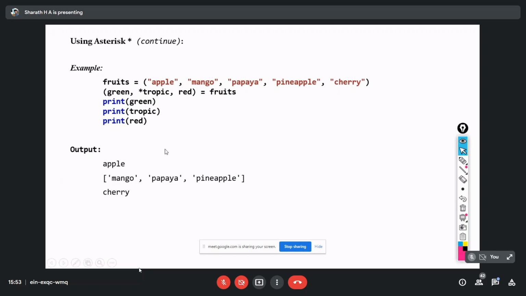Okay, so we can use an asterisk in order to initialize normal variables with the tuple. You can see here green, tropic, and red, so all are fruits.